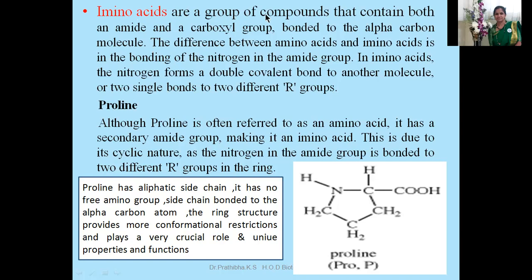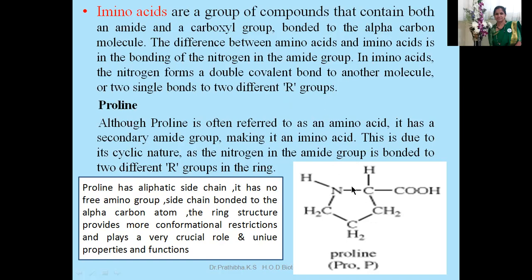Please note this one about proline. Amino acids are a group of compounds that contain both an amino and a carboxyl group bonded to the alpha carbon atom. The difference between amino acids and imino acids is in the bonding of the nitrogen.